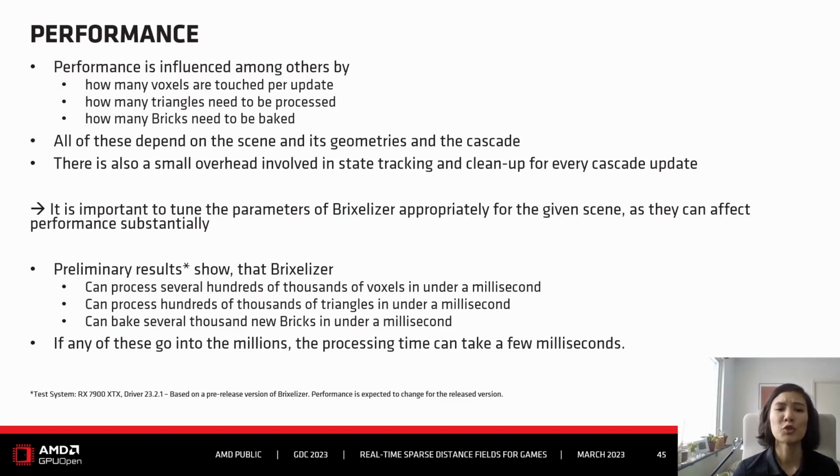And then there's also a small overhead involved in general state tracking and cleanup, and that's needed for every cascade update, even if you don't update anything in the end, because there's just no new geometry. So it's just an update on a static scene where nothing has changed. There's still this general state tracking and cleanup, but it's really small overhead. And it's really important to tune the parameters accordingly because they can affect the performance substantially.